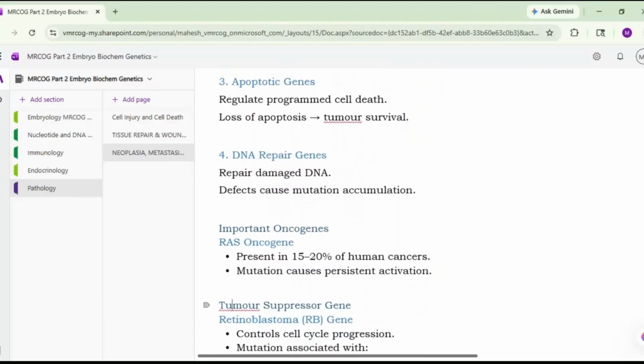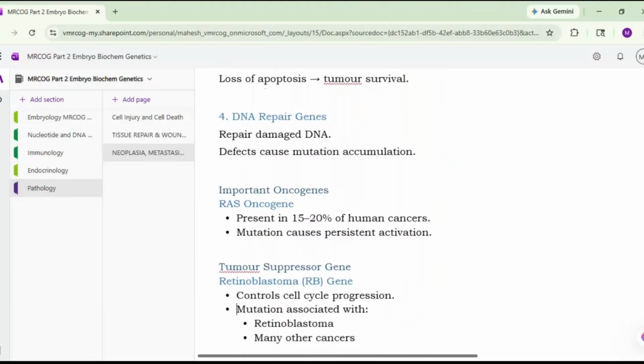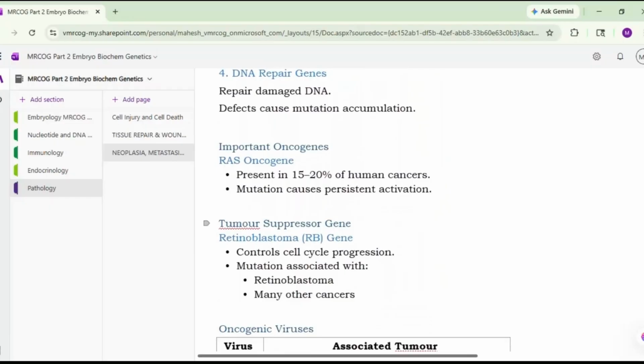Then there are important oncogenes such as the RAS oncogene. It is present in 15 to 20% of human cancers. Mutation causes persistent activation. Okay. Then there are tumor suppressor genes, which we have just seen. These are RB and TP53, as we have seen as examples. So the retinoblastoma gene controls the cell cycle progression. Mutation is associated with retinoblastoma and many other cancers.